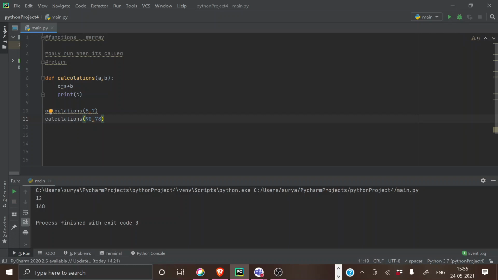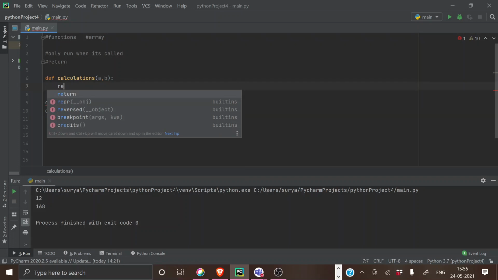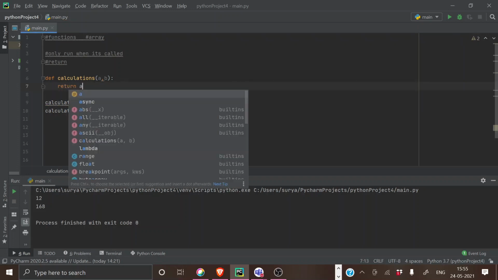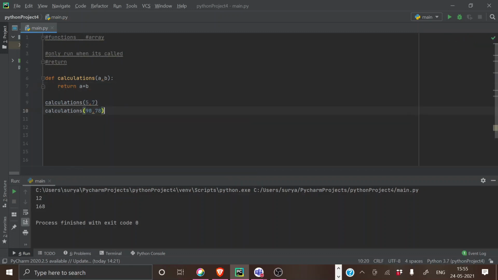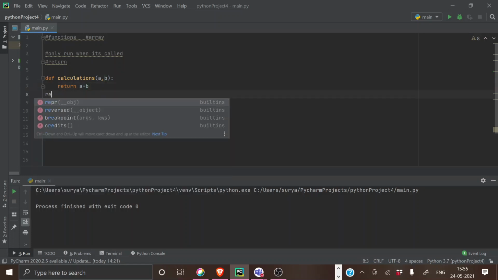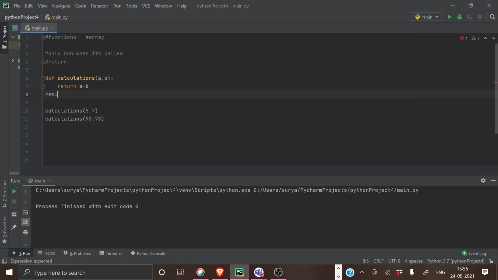So what you asked was how we are going to use return, right? Return is a very useful statement. I'm going to do everything in a simple step. I'm going to give return A plus B. If I'm using this particular return statement, I'll be getting output. Okay, I'm not printing it. Sorry, I haven't printed it. Result. If I use return, I'll be directly getting it.